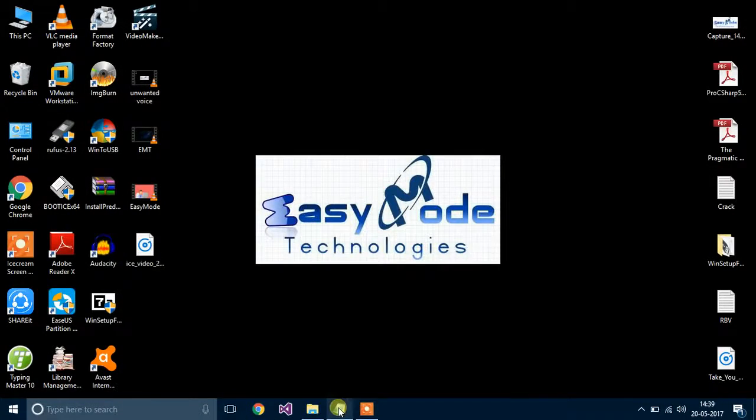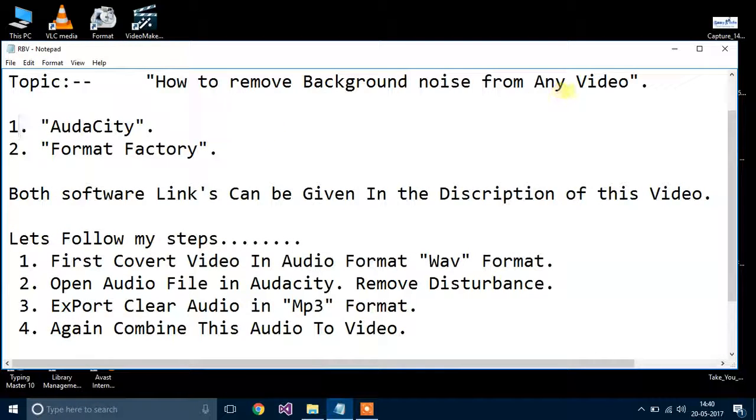Now today's topic is how to remove background voice from any video. As you can see in the presentation, there are two software required, Audacity and Format Factory. The links for both softwares will be given in the description. Now let's take a screenshot of this and follow my steps.